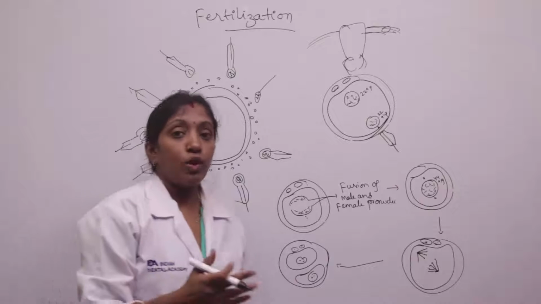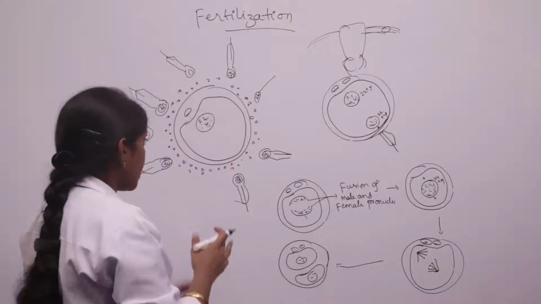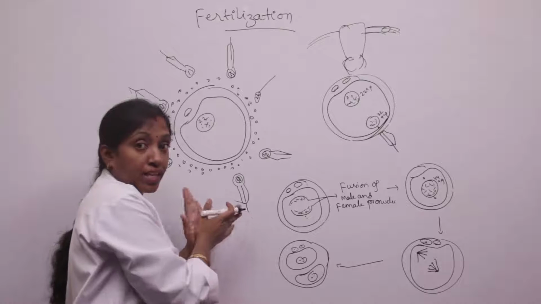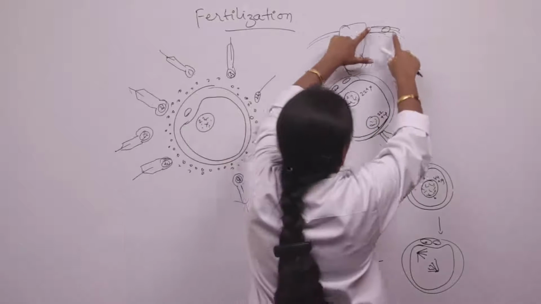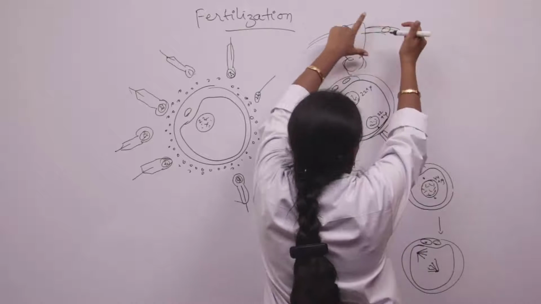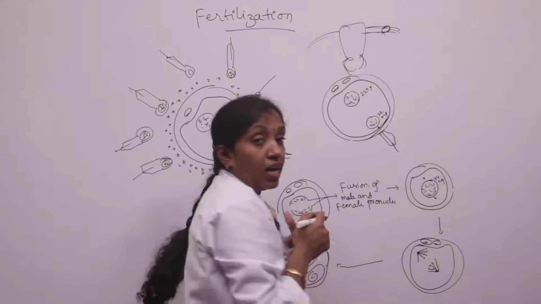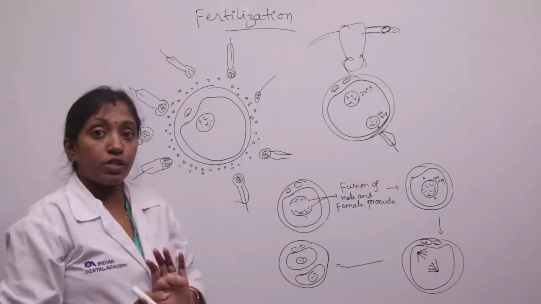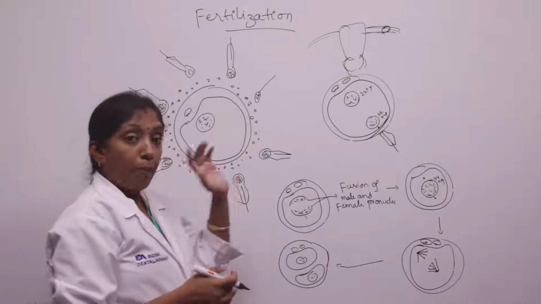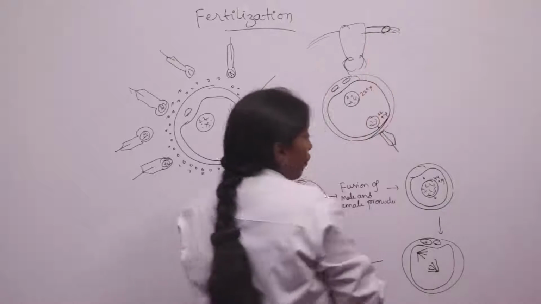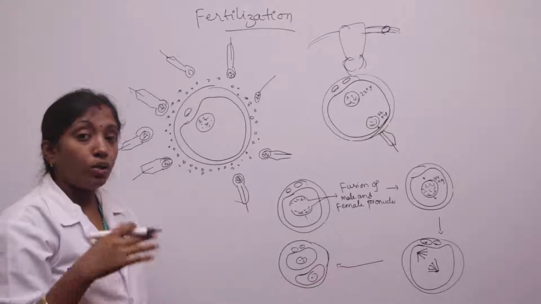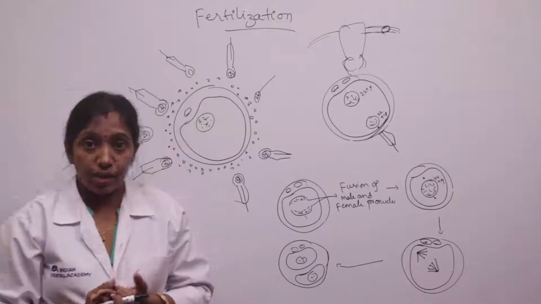So the secondary oocyte as well as the spermatozoa have to reach the fertilization site, that is the ampulla of the uterine tube. The secondary oocyte from the ovary and also the spermatozoa have to reach the ampulla of the uterine tube. So how does the approximation of the gametes take place?